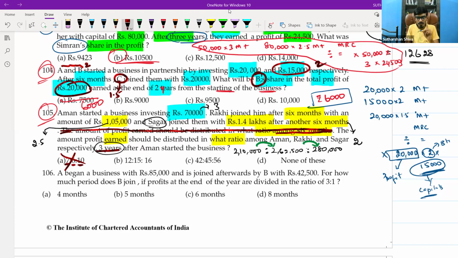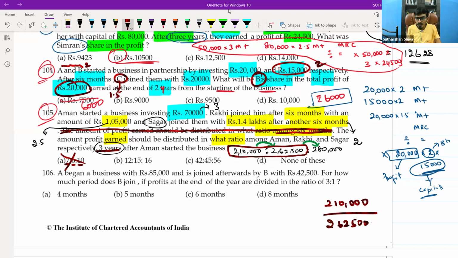So what I will do, I will take these two components in my calculator. I will take 2,10,000 and 2,62,500. This technique is useful for those who are feeling difficulty in mathematics. If you know how to cancel, if you know how to play with mathematics tricks, this trick is not for you. You can take a pencil and do it. If I am not comfortable with the pen and pencil method, we will go with the calculator approach.